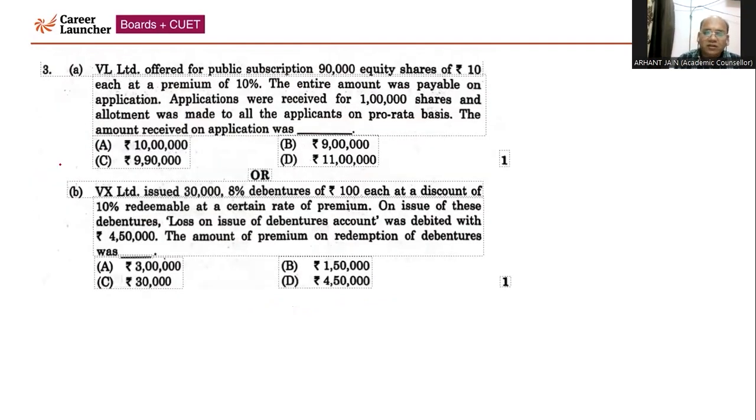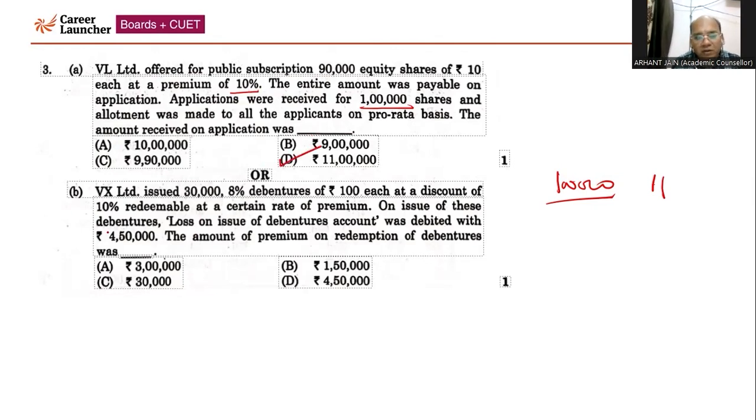Next, question number 3. This question is having internal choice. VL Limited offered for public subscription 90,000 equity shares of 10 each at a premium of 10%. So they've given the premium of 10%. The entire amount payable on application was received for 1 lakh shares. So the company has received applications for 1 lakh shares, and the paid up value is 10 plus 1, that is 11 rupees. So you need to calculate the amount received on application. On application, we have received the paid up value including premium, that is 11 rupees, since there is only a single installment. So 1 lakh into 11 is going to be 11 lakh. Finally, option D will be the correct answer.